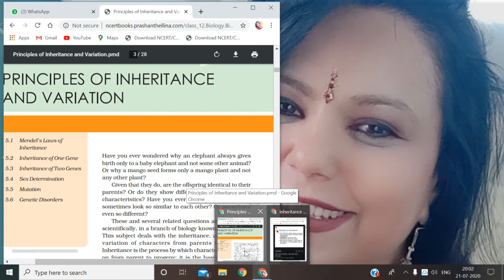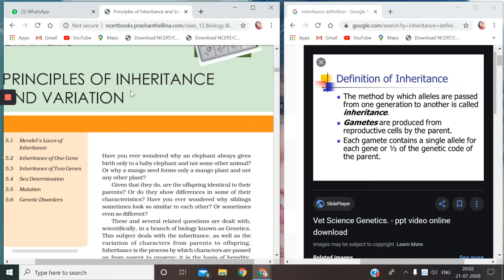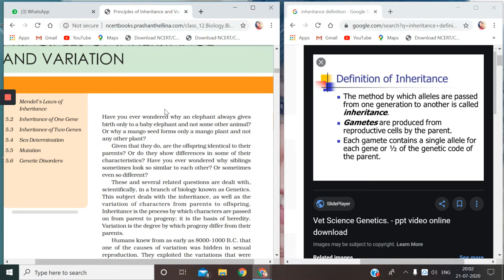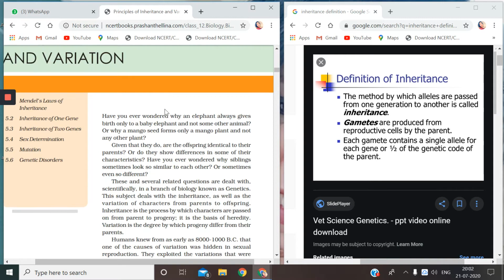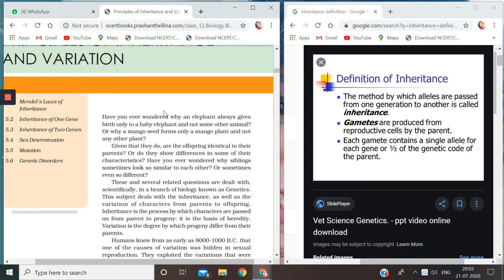Hello everyone. Today I'm going to start with the lesson Principle of Inheritance and Variation, class 12, CBSE boards. And the book that I'm going to follow line by line, word by word is NCERT class 12. I want to start with this chapter, and I know that children of class 12 have done this chapter in class 10, but now it's a big unit, and this unit of 12th biology is very, very important.